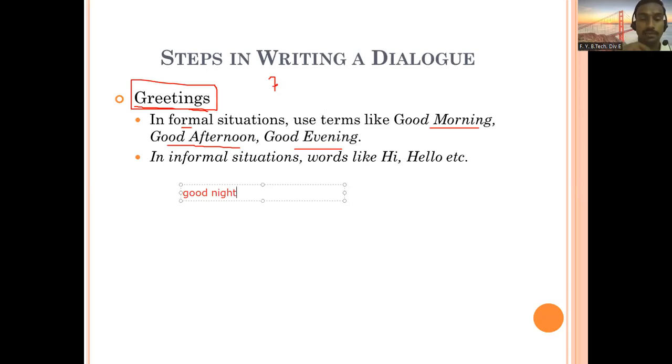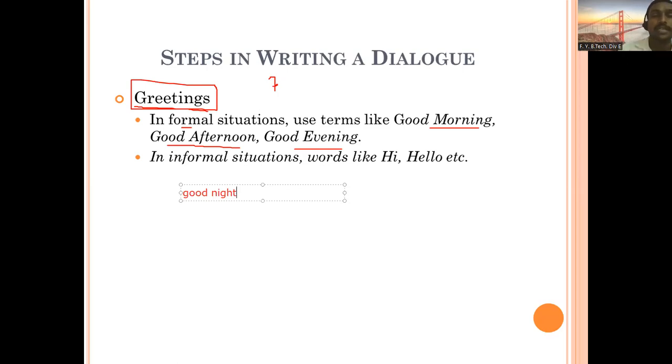So suppose that I meet someone at 8 o'clock. Can I start like this? Good night, how are you? When to use good night? At the last time. Suppose that you had a conversation and now you wanted to leave, you wanted to just say goodbye to your friend. In that case, you can say good night. So just remember that.